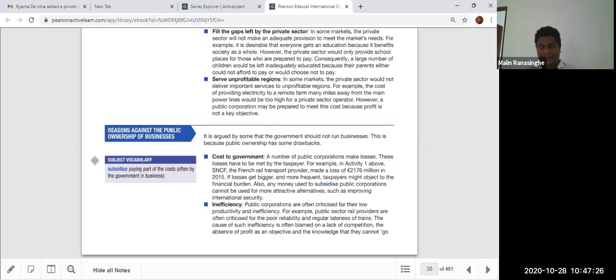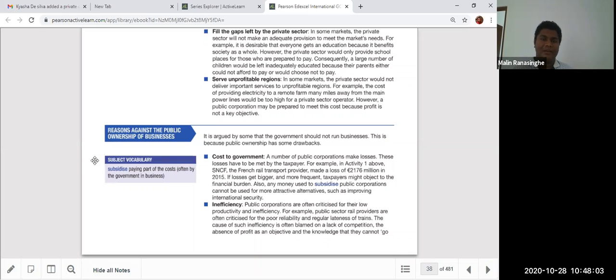Eye hospitals are there, right? They're doing heart surgeries, everything. The best doctors in the country are doing it. So it's a cost to the government. And sometimes inefficient. Not everywhere, but some government or public corporations are inefficient. Inefficiency means they are criticized for poor reliability and low quality. When you go to take some service, there is a delay, right? For example, when you want to build a house, you have to approve the plan, but the planning approval will take some time. So this is time consuming.